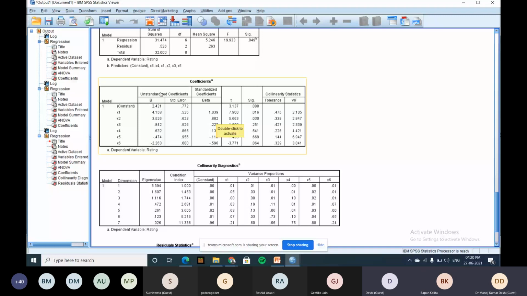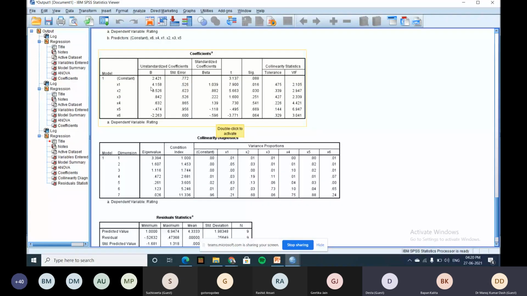Now, how to analyze? What is the most important variable here? X1 has more impact, positive impact, followed by X2, X3, and X4. And X5, X6 have negative impact. And these are significant because they are greater than 2, but these are not significant. So you can say that only X1, X2 have significant impact and others are not significant. It means the model is true only for the sample, it cannot be generalized. Is it clear? Yes. And if the VIF is less than 5, there is no multicollinearity. This is the way you have to analyze the model.